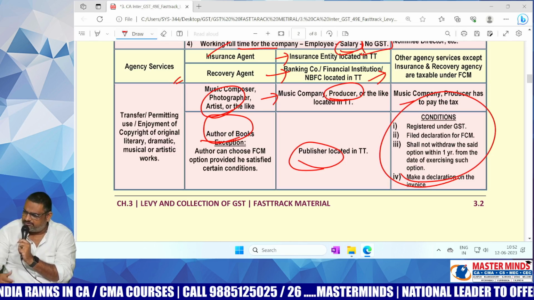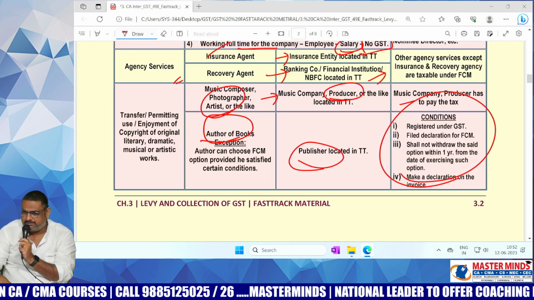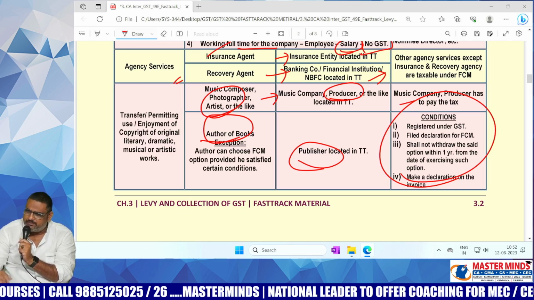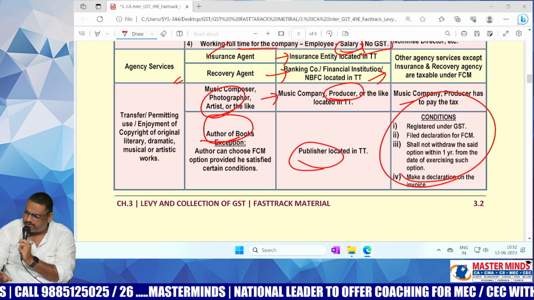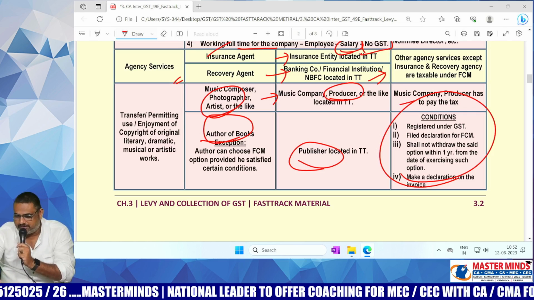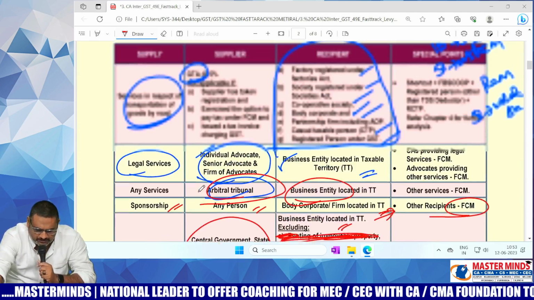Third one, once the scheme is selected, whether it is FCM or RCM, it shall not be withdrawn for a period of 1 year. If all these 3 points are satisfied, then FCM. If any one of these conditions is not satisfied, in those cases, what will be applicable, ma? RCM will be applicable.